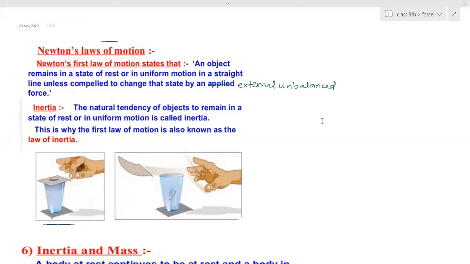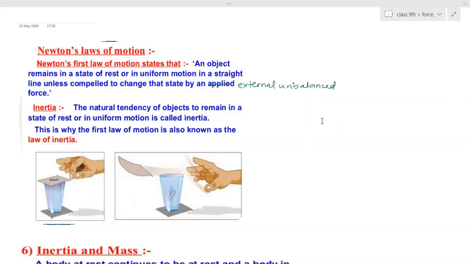So it's the internal force which tries to resist any external force. Wind is acting on the book also, then why is the book not moving? The book has more weight or mass. The paper is very thin, it doesn't have that much mass, so its internal force is not enough to resist any change happening to it.